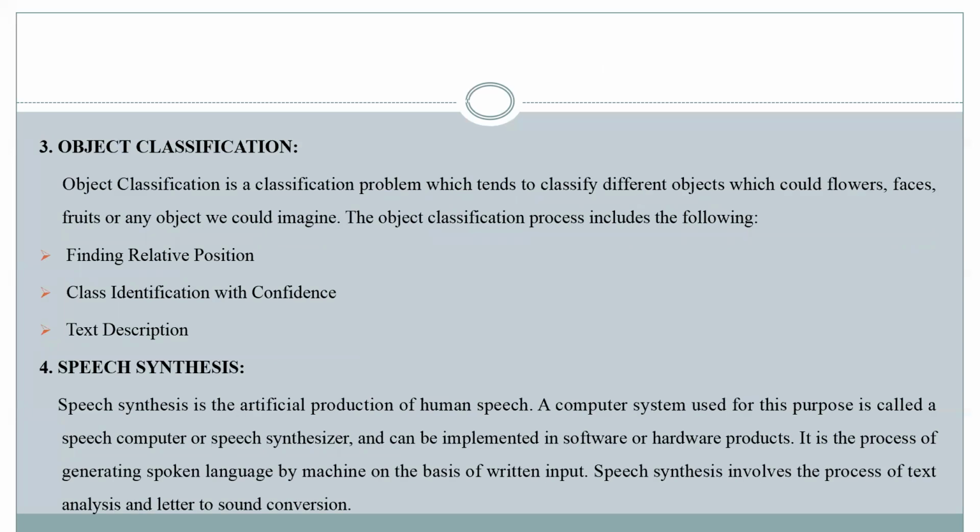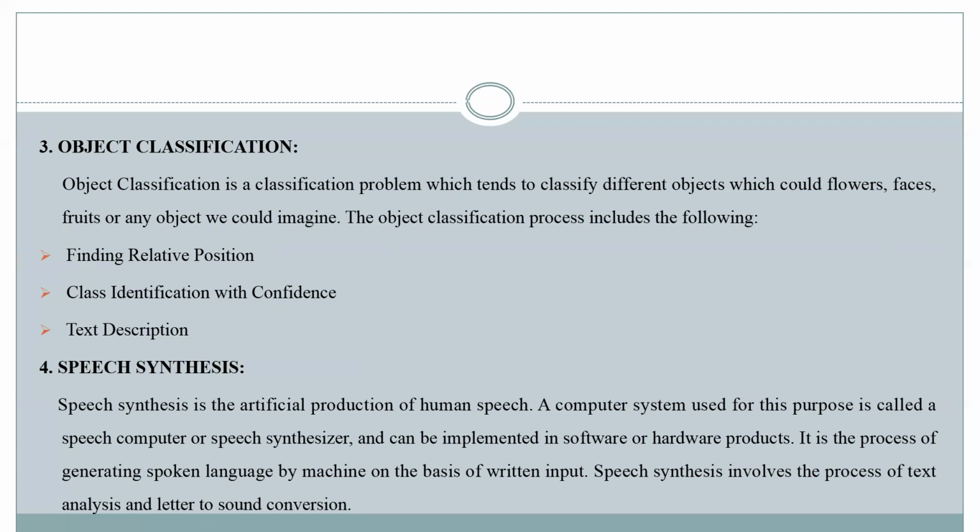Object classification. The object classification problem tends to classify different objects, which could be flowers, faces, fruits, or any other objects. The object classification process includes finding the relative position.